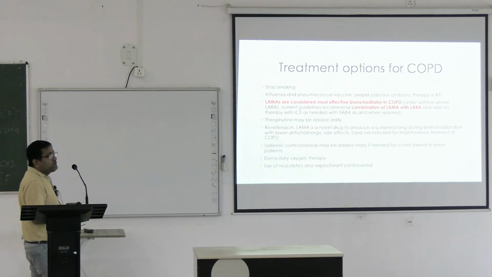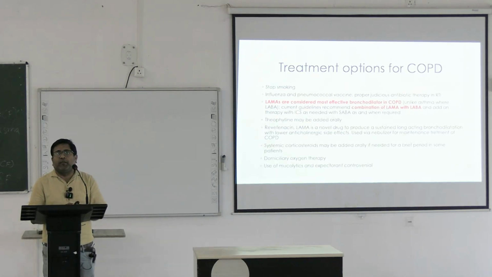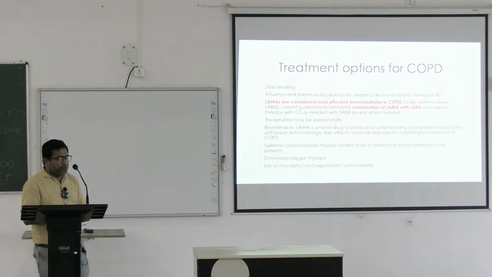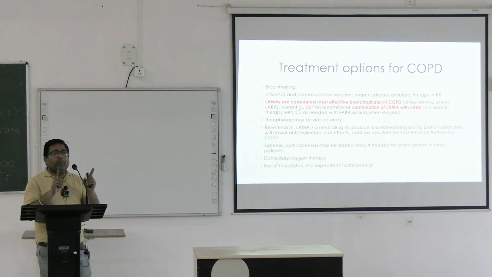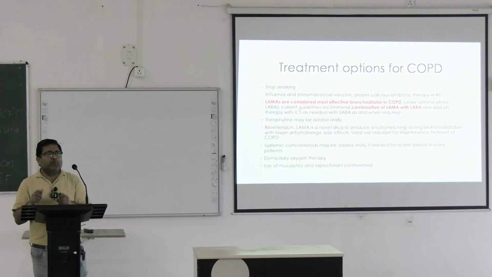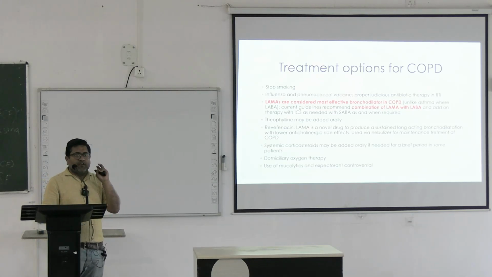Now treatment options for COPD, the very important thing is stop smoking, because smoking is a modifiable risk factor for COPD. We can give certain vaccinations to prevent complicated respiratory infection in COPD, particularly influenza vaccination and pneumococcal vaccination.